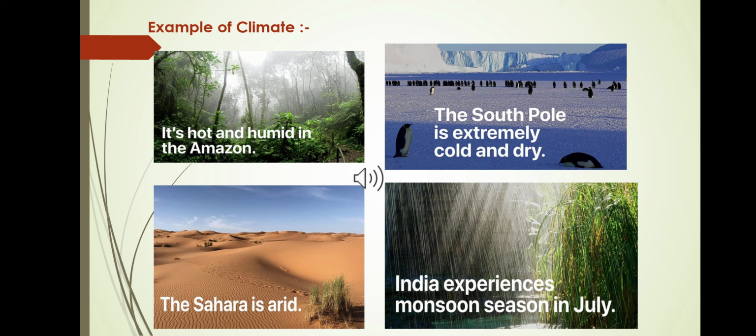Number 4, India experiences the monsoon in July. Only in the months of July and August does India get rainfall due to the monsoon. So this is also one type of climatic condition.